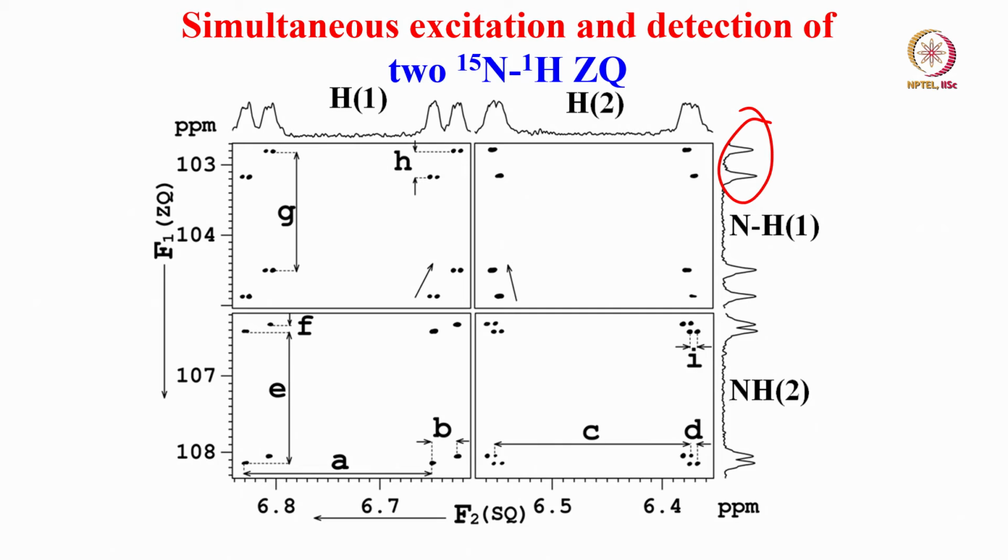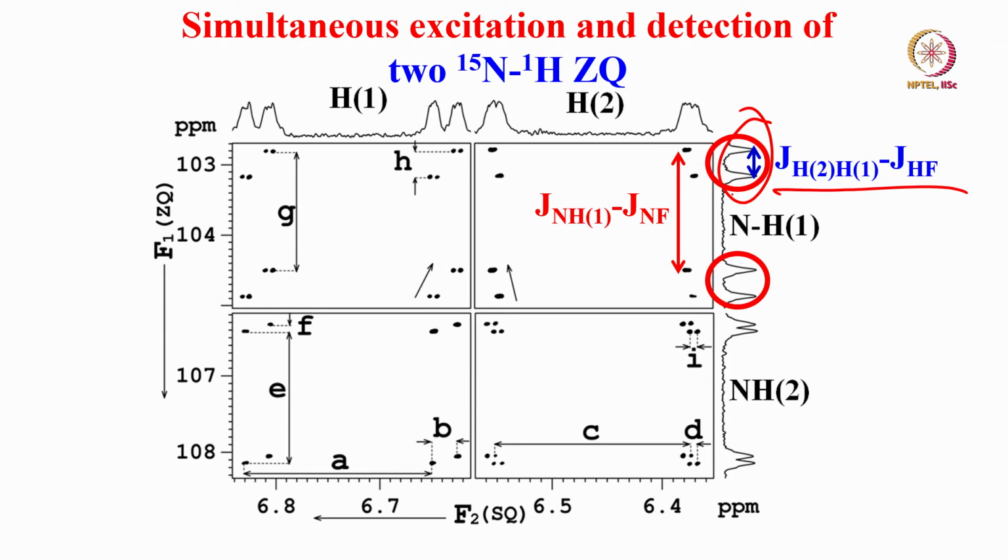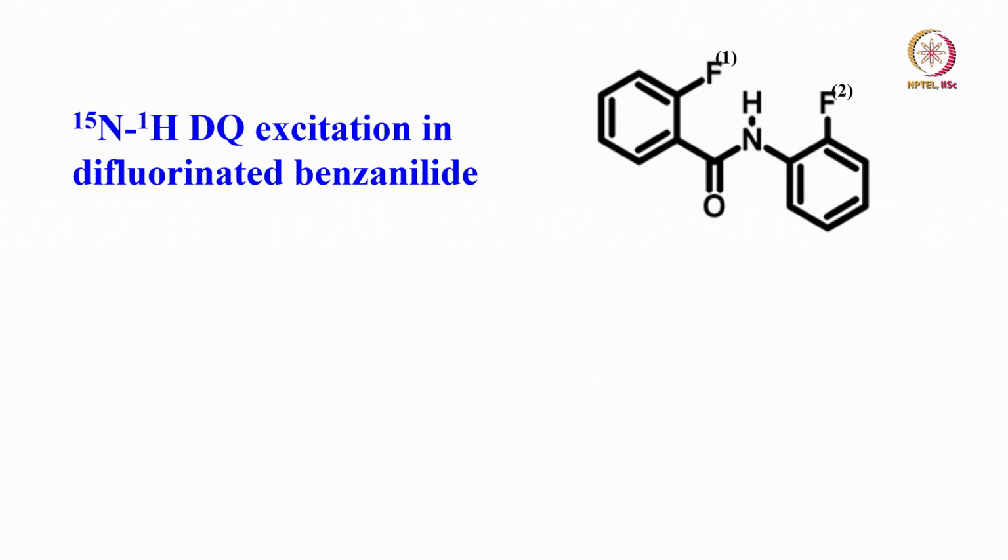That is the advantage. You should remember, when one of the spins has a negative magnetic moment, in the zero quantum spectrum the separation coming from the coupling between the active spins and passive spins is not subtracted, but added up. So, this is what it is, and with this you can get the sign of the coupling. If you look at the tilt of the displacement, you can get all the information.